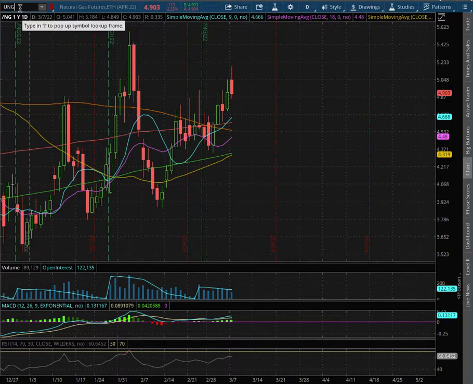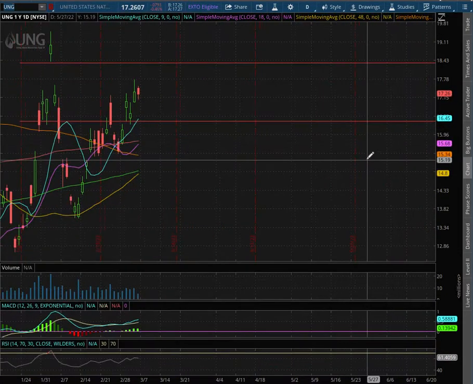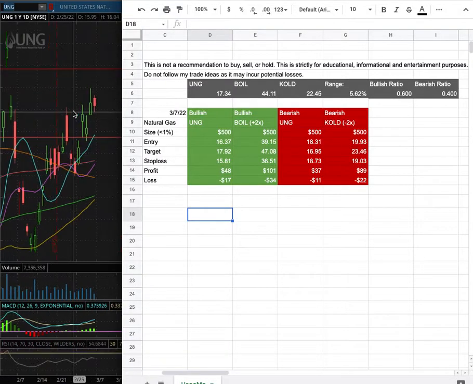And as with the trade idea, I'll be trading UNG. My trade position size is less than 1% of my portfolio. My long entry is at $16.37. That is this range here. My sell target is at $17.92, and my stop loss is at $15.81.